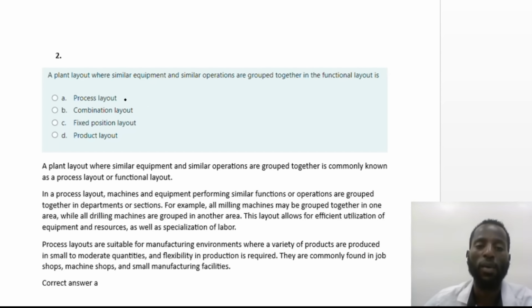So when we say process oriented layout, in this type of layout, the machines or the equipment are grouped based on their function.